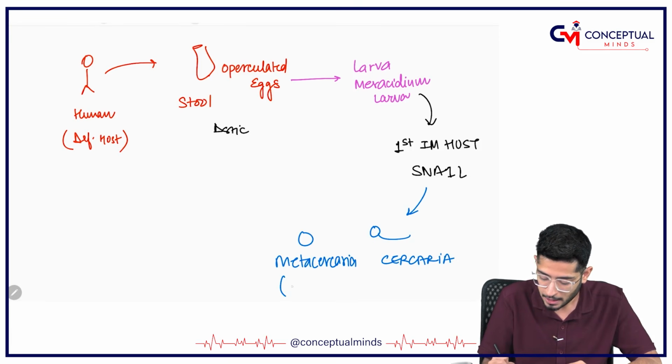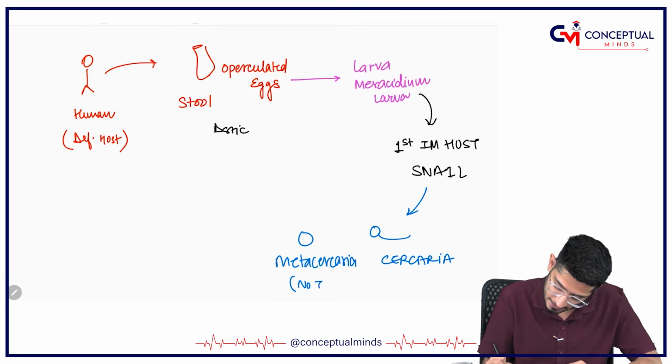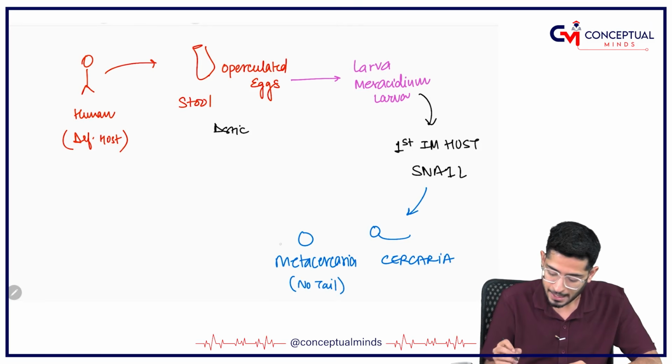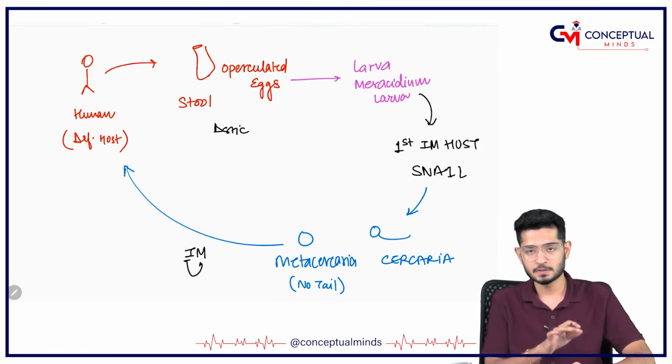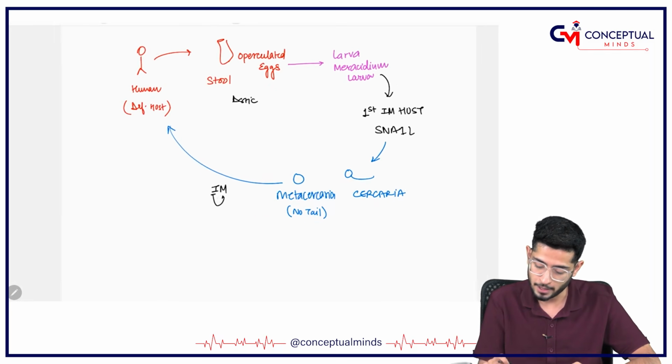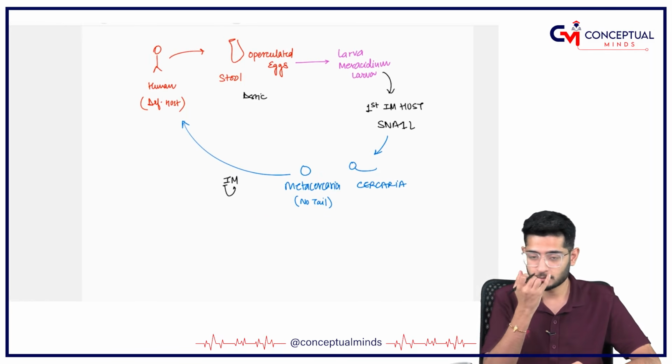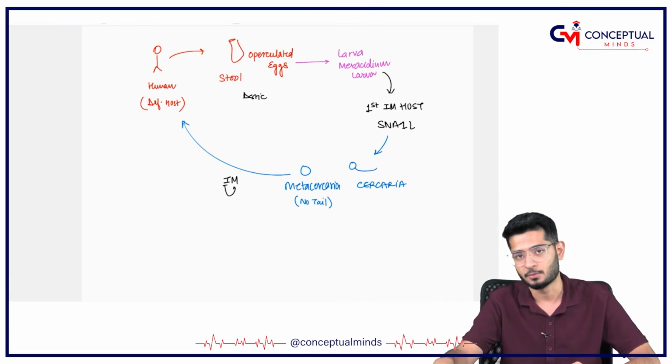Metacercariae has no tail. And if you remember, the infective form is going to be Metacercariae. So this is the life cycle which is common to everyone.